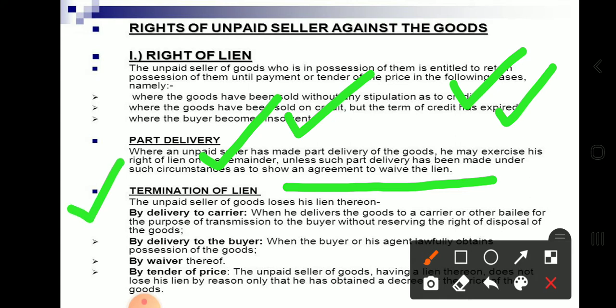Next comes termination of lien. There are certain circumstances where the unpaid seller loses the right of lien, like by delivery to the carrier. When he delivers the goods to a carrier or other bailee for the purpose of transmission to the buyer without reserving the right of disposal of the goods, the lien right ends. Similarly, by delivery to the buyer, when the buyer or his agent lawfully obtains the possession of the goods, or by waiver thereof or by tender of price.